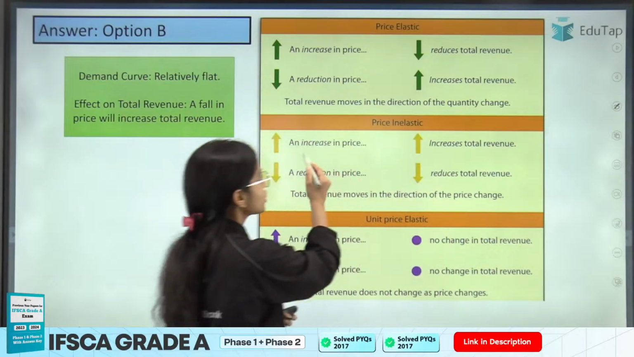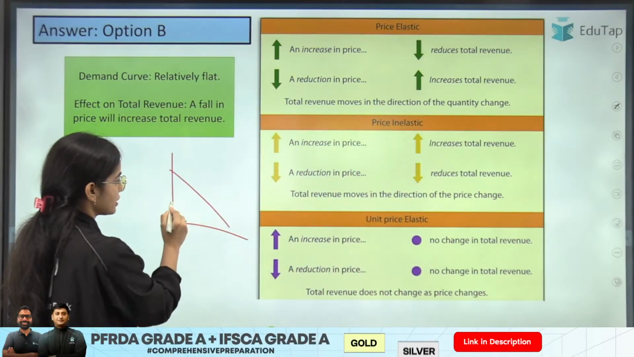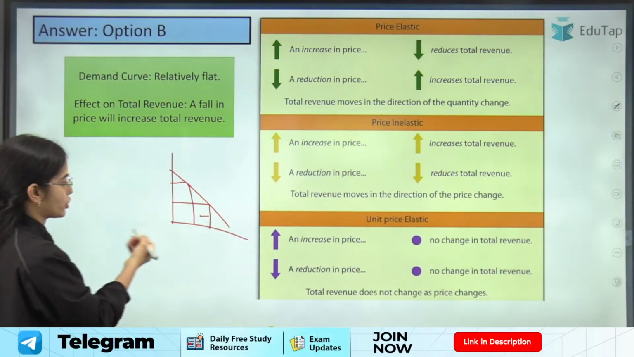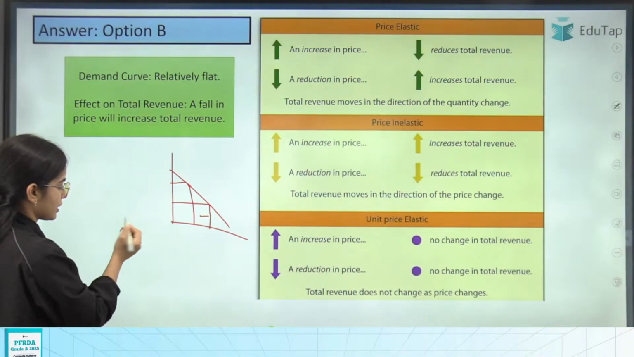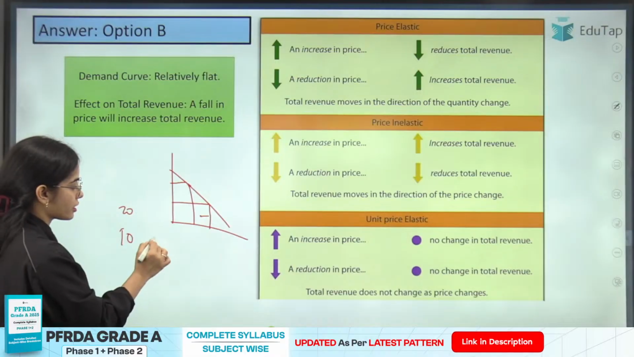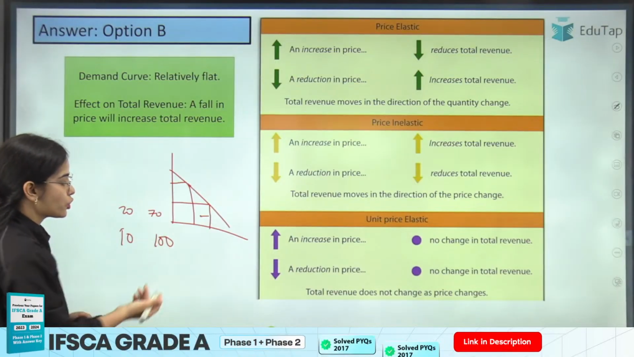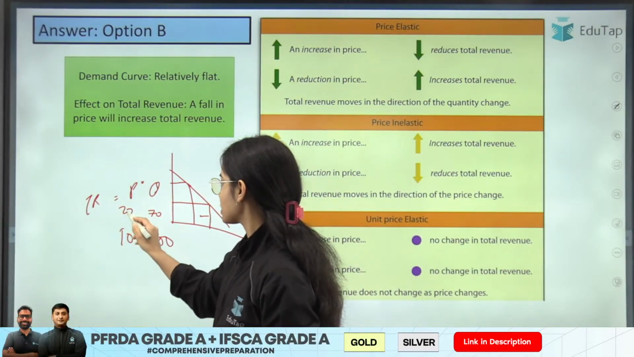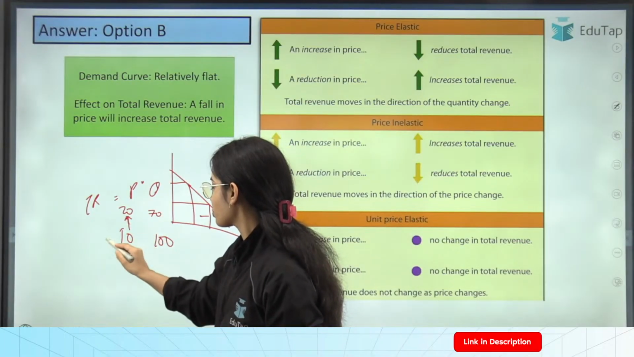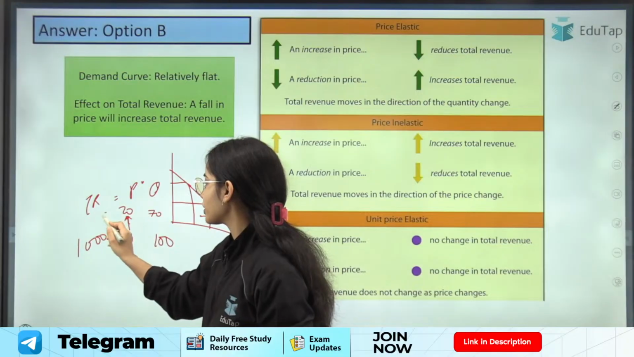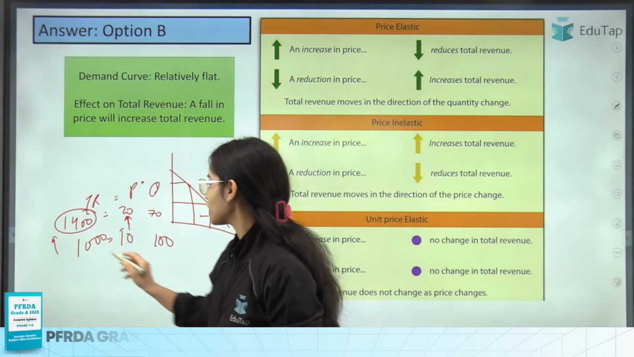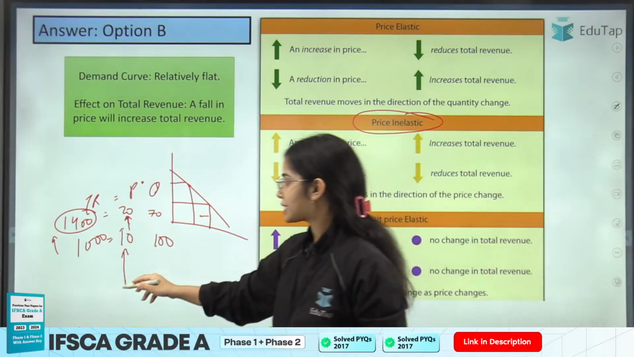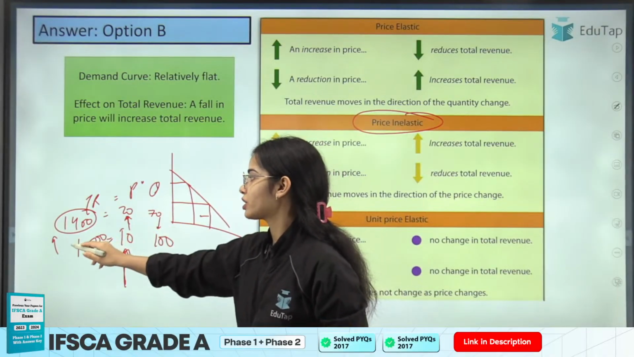Okay. So this is the idea. In case of inelastic demand, if the price is increased, the demand is not going to decrease much. So the price is increased from, let's say, 10 to 20. The demand decreases from 100 to, let's say, 70. So the total revenue, price multiplied by quantity: before, the total revenue was 1000. Now the total revenue is going to be 1400. So when the price is increased and the demand is inelastic, the demand will decrease, but not much, and the total revenue is going to increase.